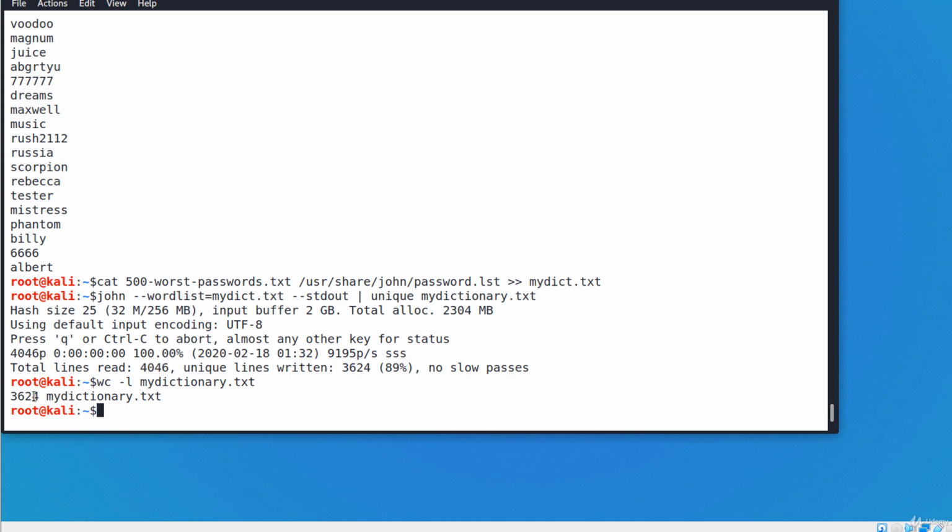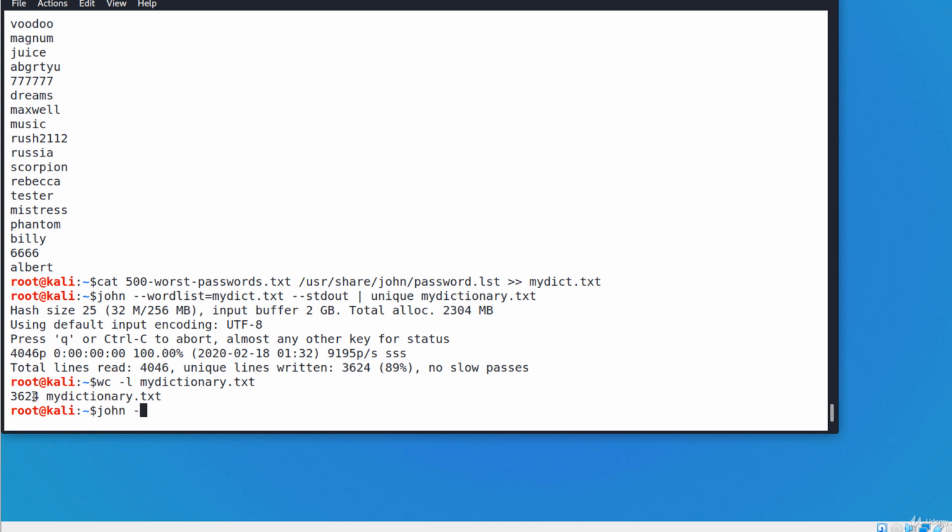Now I can start John again, this time using the dictionary file. I've already shown you, so you know how to do it. Let's move on and see other options and ways of executing John. If you want to load only accounts with a valid shell or with specific shell, you use --shell option, like this.